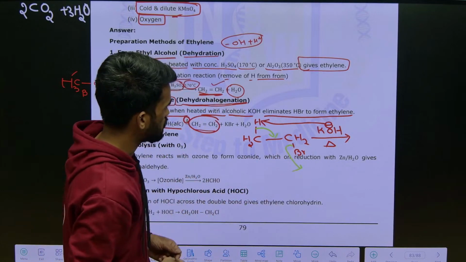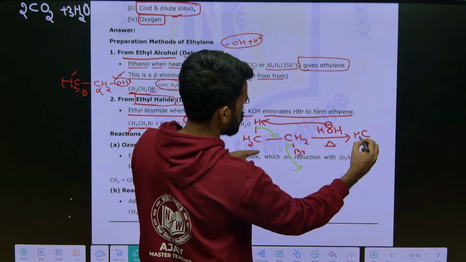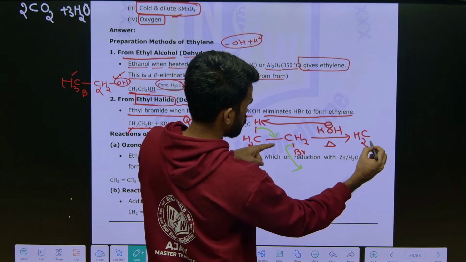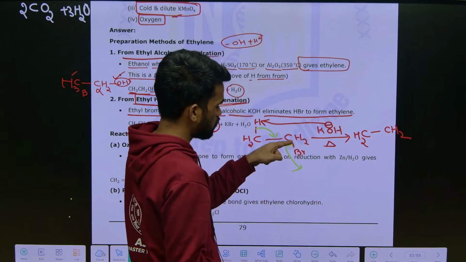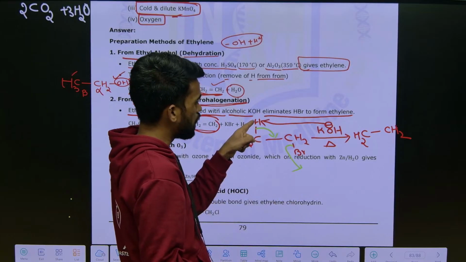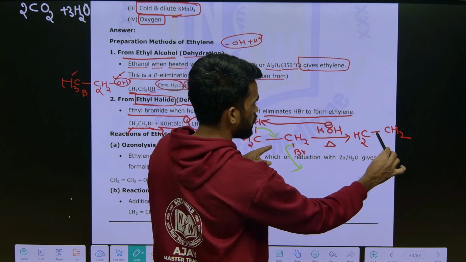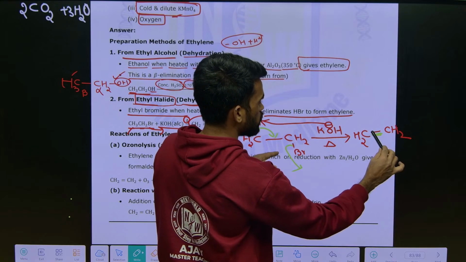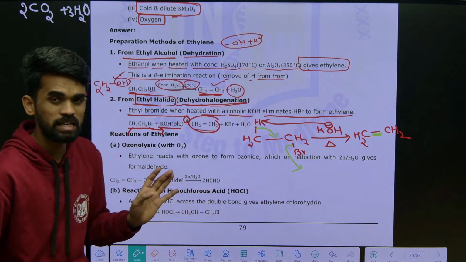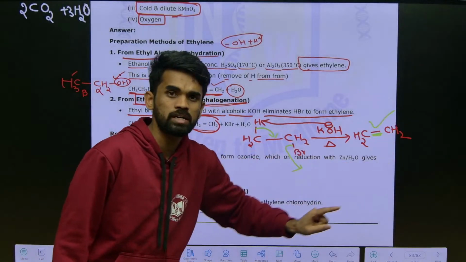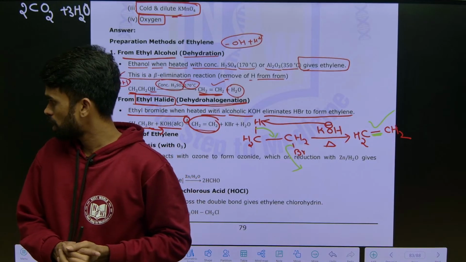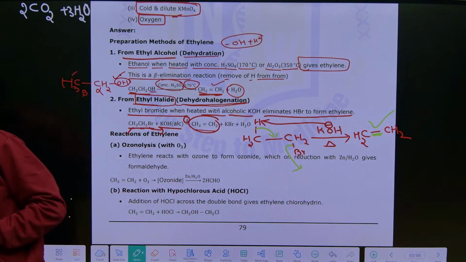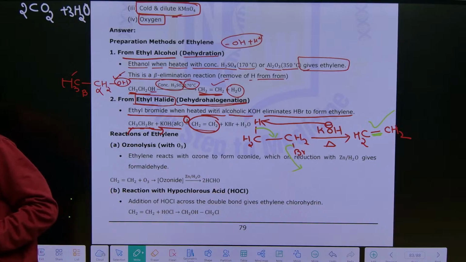So what is forming here, just tell me. CH3, CH2, already a sigma bond is there. Here the bromide ion went out and the hydrogen also was removed, so you are getting a double bond like this. Okay, one sigma, one pi. So that is ethene only, right? Yes, this is your final product in the reaction. This is what you need to mention in the reaction in the exam question. Okay, so is this clear?